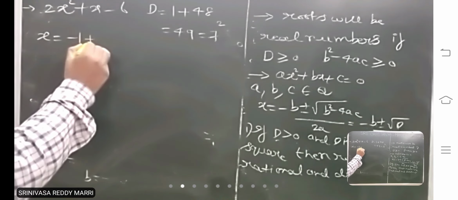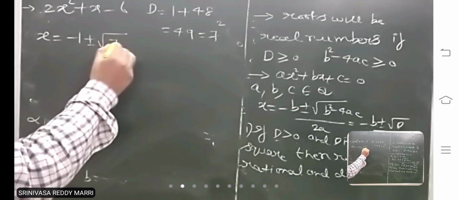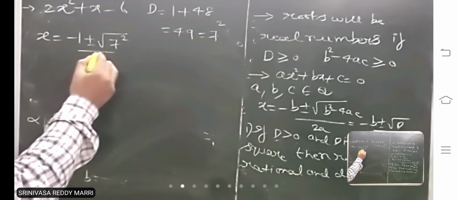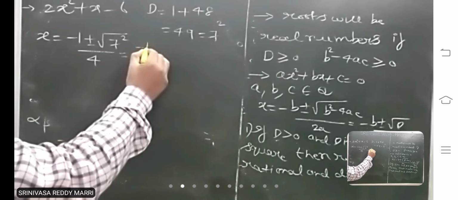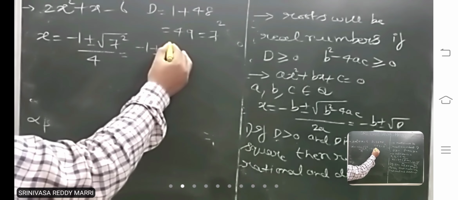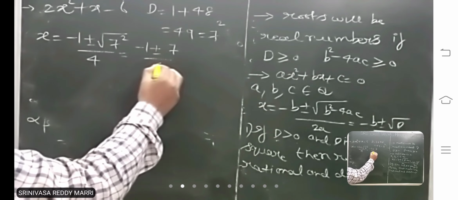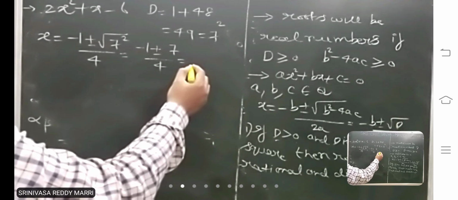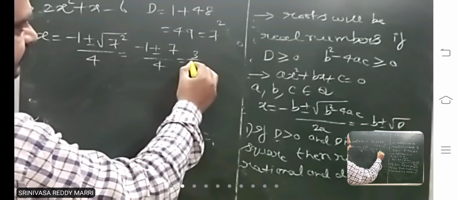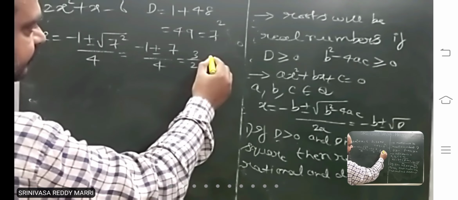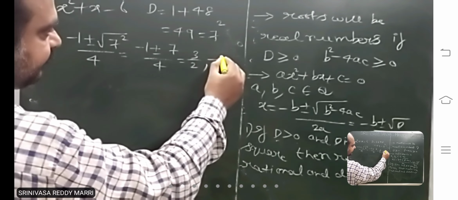Minus 1 plus or minus, here you are getting root 49 which is 7, divided by 2a, that means 4. That means this root will be a perfect square, so you will get a rational number outside. That means one root is nothing but 6 by 4, which is 3 by 2. If you take the other root, minus 1 minus 7, minus 8 by 4.